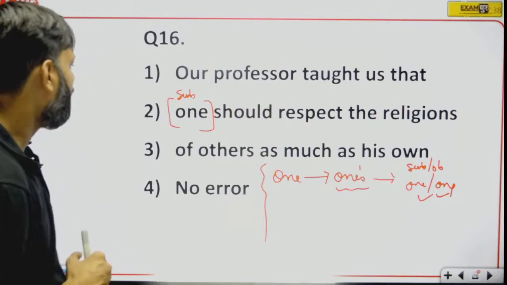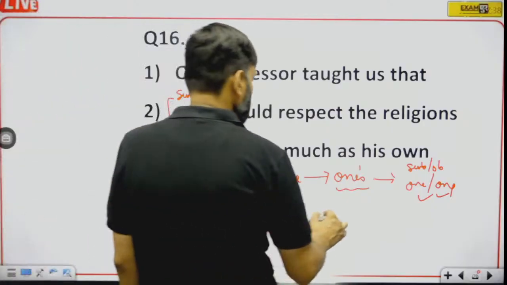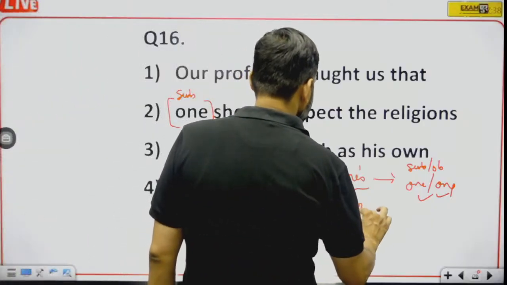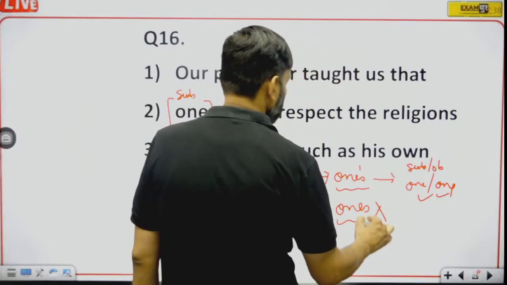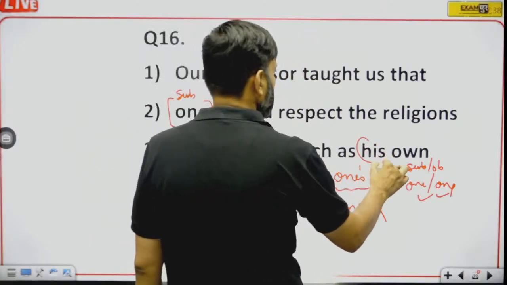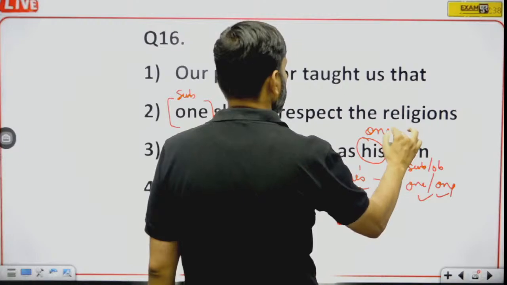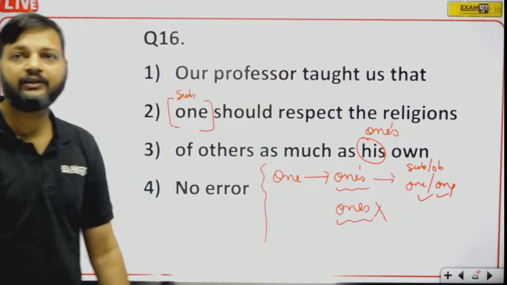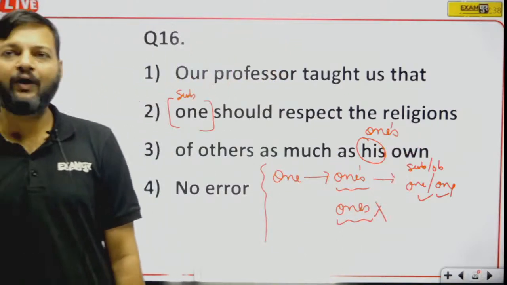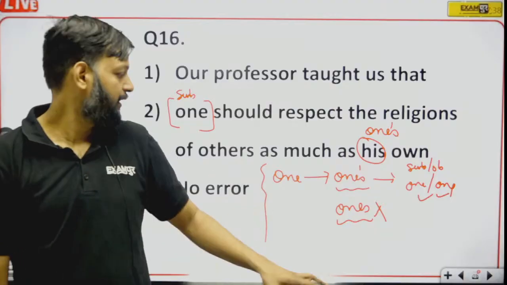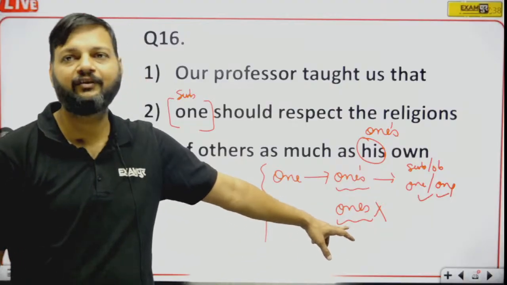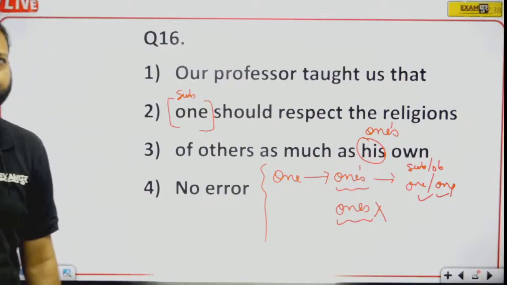Remember, once with apostrophe. So here his will be replaced by once. Once is with the apostrophe. This once is not the right possessive.